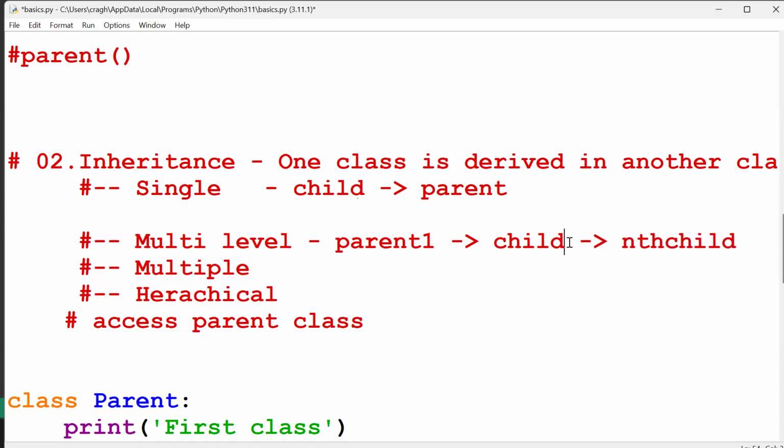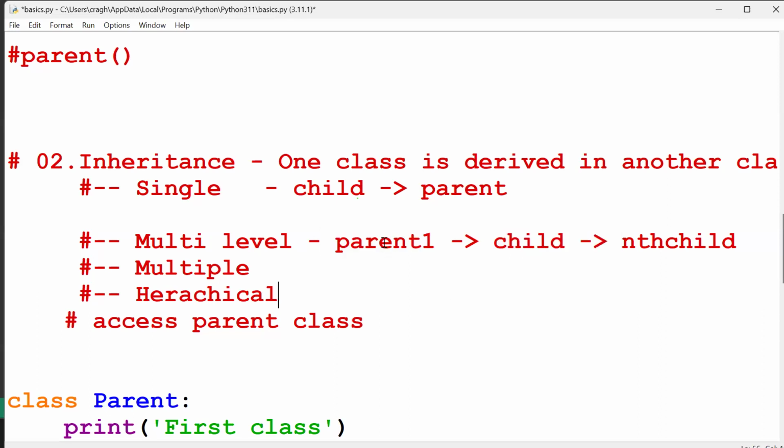So basically, guys, according to this child, these are parent. According to this one, these are parent. Of course, these are the parent. So according to this nth child class, these two things are parent elements. According to this child, parent one is a parent element.